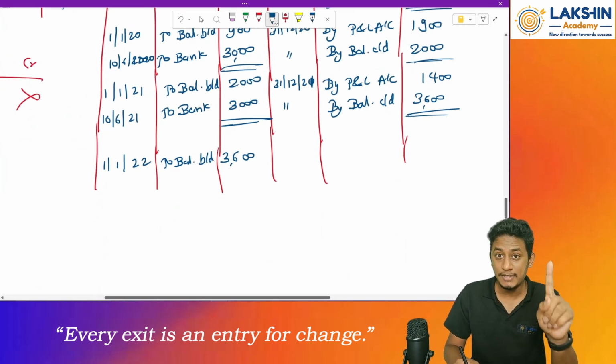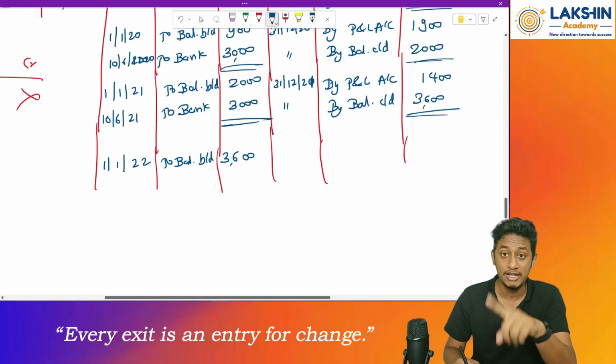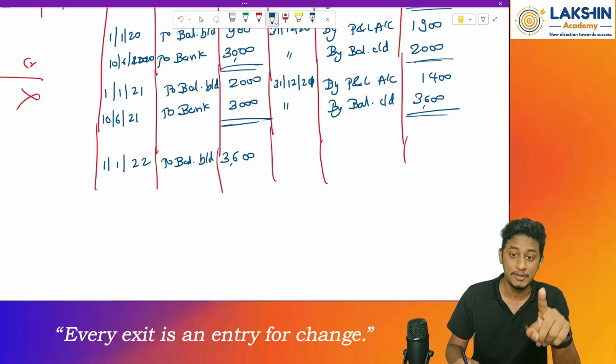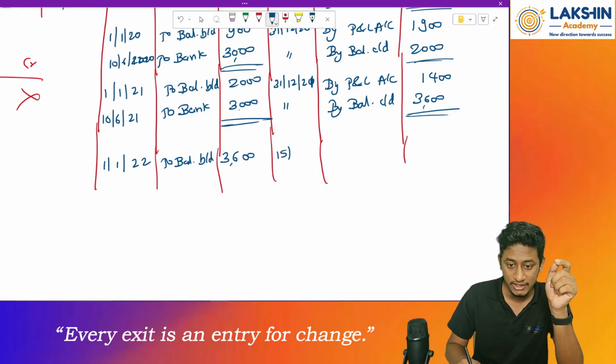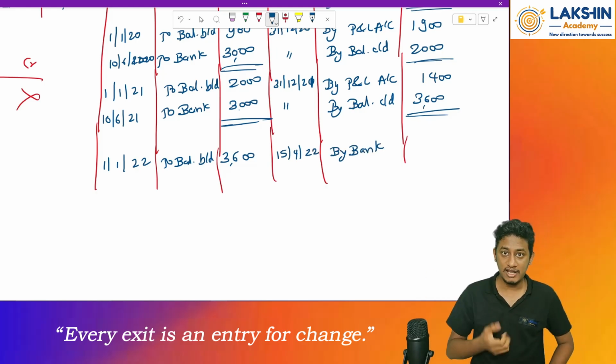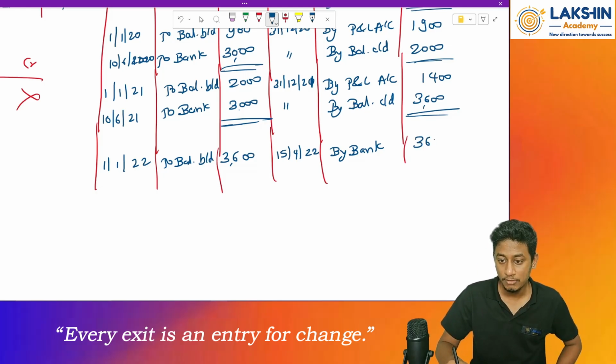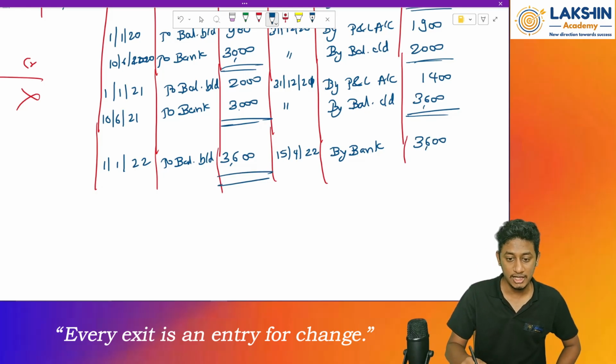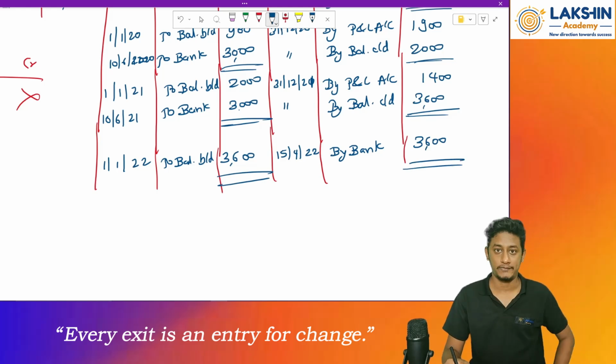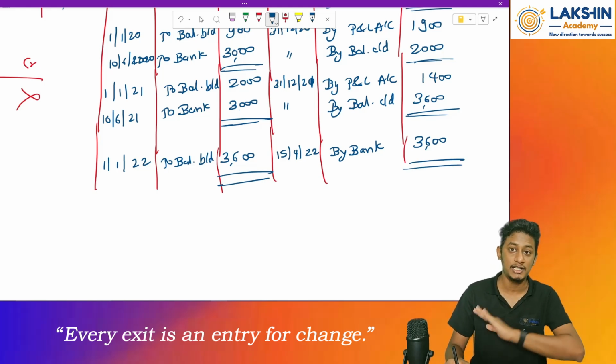So what to do now? Will I pay a premium? No, because it is paid on the 10th. But when is he retired? In the month of April, right? So on 15th of April 22, by bank account, because I am receiving the money. Whenever I receive the money, bank account will be debited. So how much will I receive? Rupees 3600. Because of this, my asset account has been completely closed off.